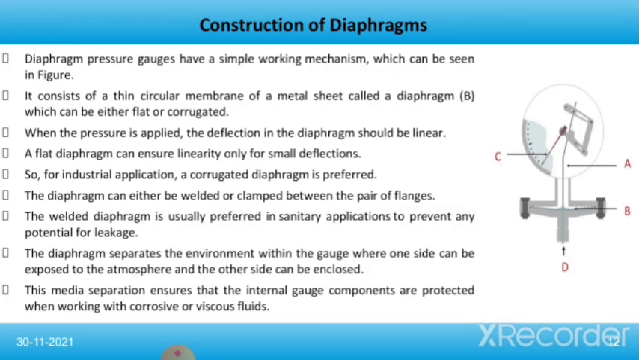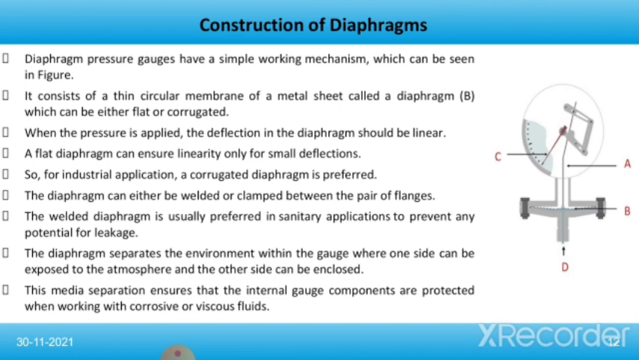Now we'll talk about the construction of the diaphragm gauge. Diaphragm pressure gauges have a simple working mechanism which can be seen in the figure. It consists of a thin circular membrane of a metal sheet called a diaphragm, which can be either flat or corrugated. When the pressure is applied, the deflection in the diaphragm should be linear. A flat diaphragm can ensure linearity only for small deflections. So for industrial application, a corrugated diaphragm is preferred.